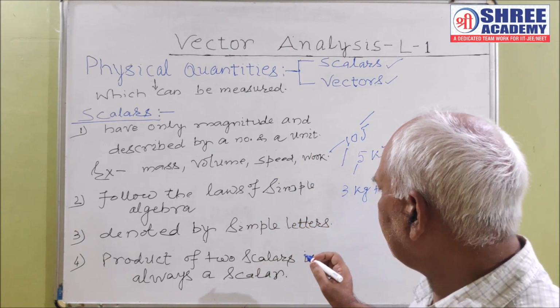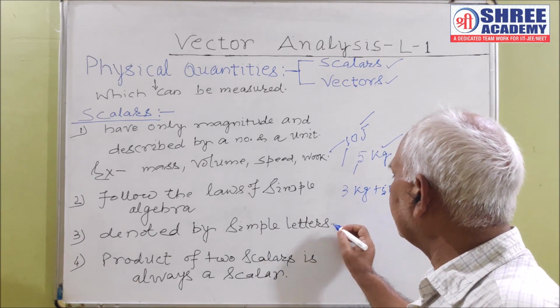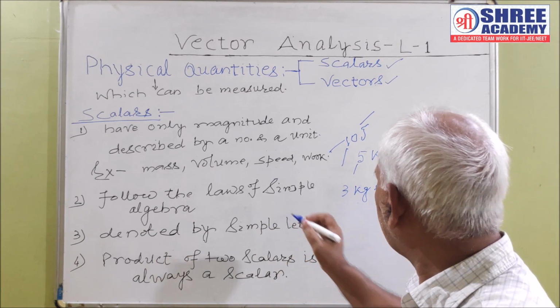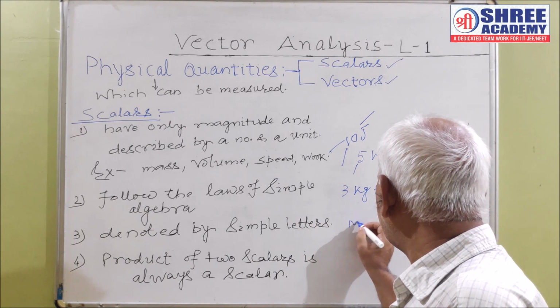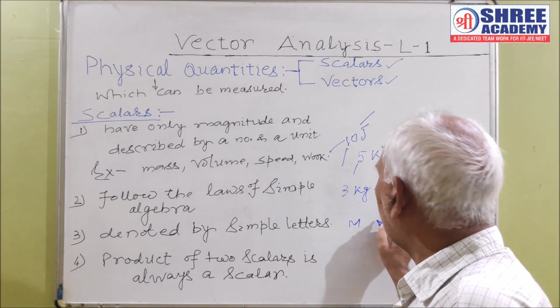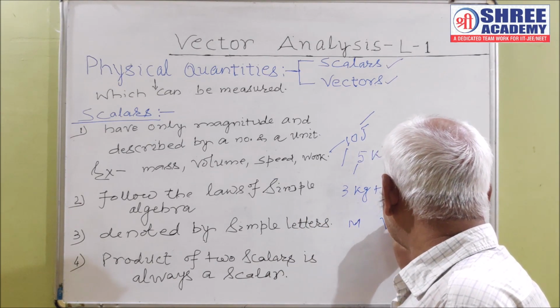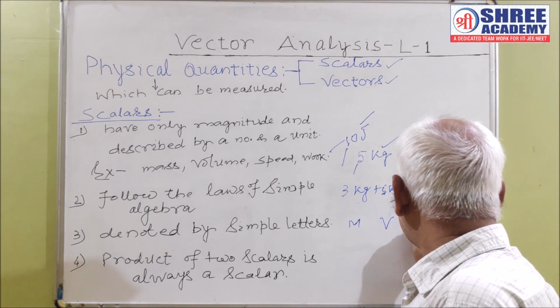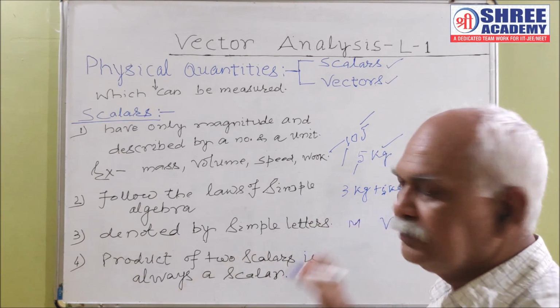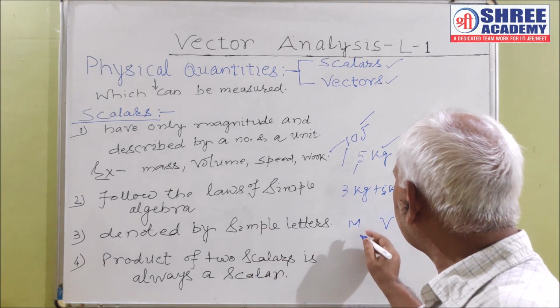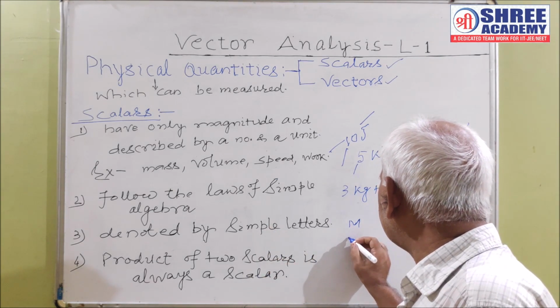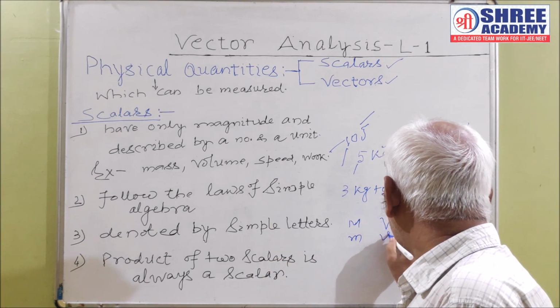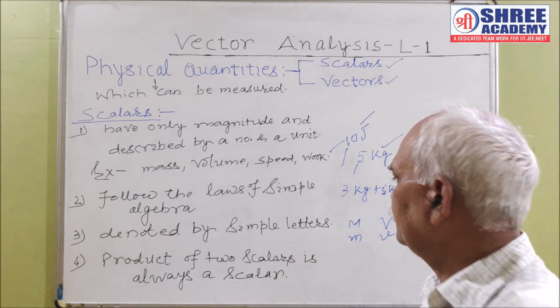Scalars are denoted by simple letters. As for example, mass is denoted by m, speed is denoted as v, work is denoted as w. They can also be denoted by small letters like m, v, w.